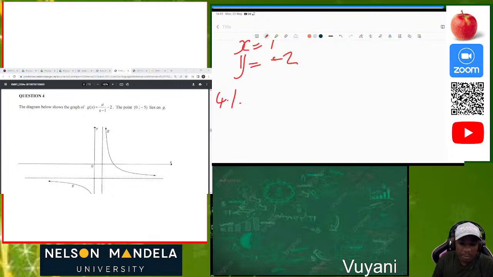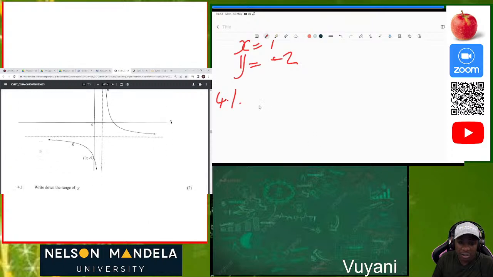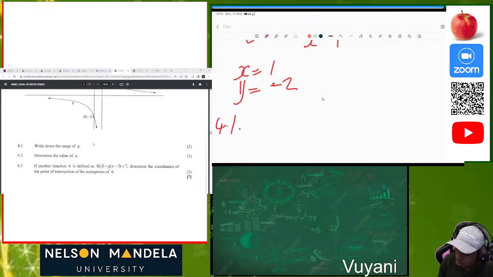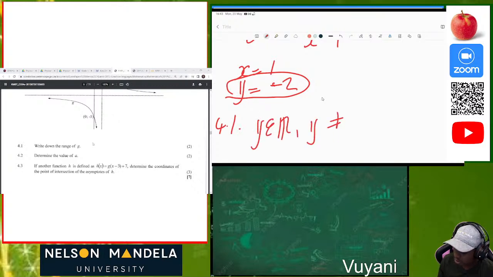Okay, 4.1. What is the range of the function? So what did I say when we're determining the range of the function? We said that we look at the horizontal asymptote. So 4.1, what is our horizontal asymptote? Y is equal to -2. So what are you going to do? Y is an element of real numbers where y is not equivalent to -2.